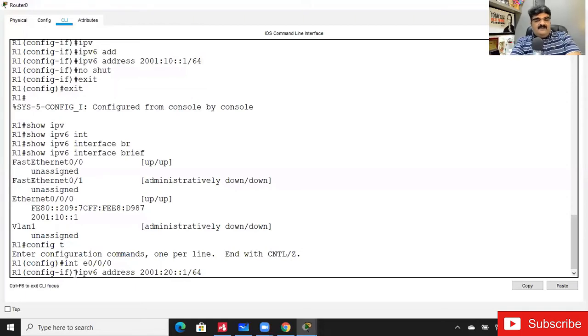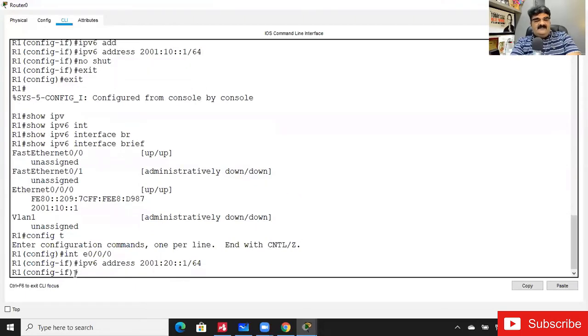So I have assigned two IP addresses: one is 2001:10::1, and the second address is 2001:20::1. So what will happen now? If I assign two IP addresses to the same interface, what will happen?